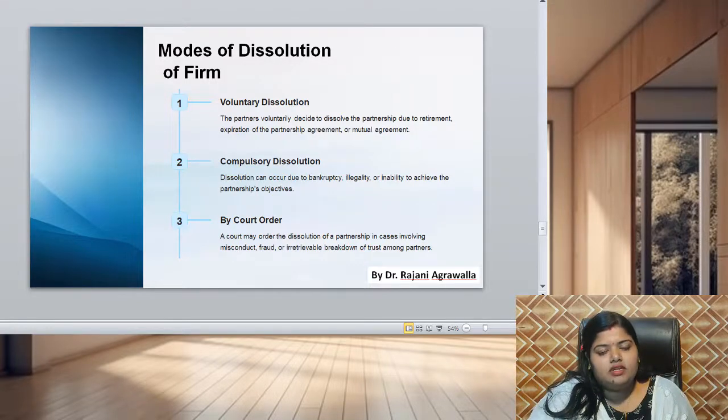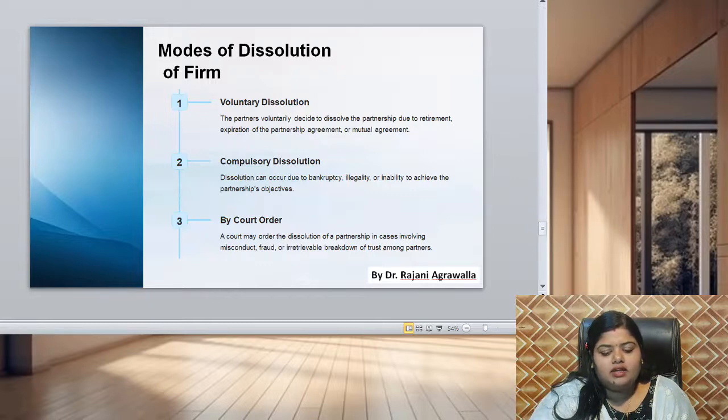Now coming next to the modes of dissolution, how firms get dissolved. There can be voluntary dissolution, which means the partners voluntarily decide to dissolve the partnership due to retirement, expiration of the partnership agreement, or by mutual agreement. Like that, there is compulsory dissolution, which occurs due to bankruptcy or insolvency, illegality or inability to achieve the partnership objective.